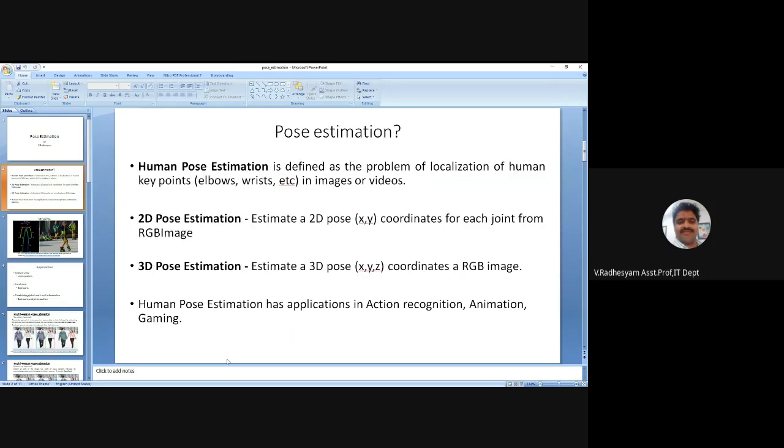Among those images and videos, we see different human beings and their important key points like elbows, wrists, etc. How they are moving, how those points are located towards left, right, straight. That estimation of that information is known as pose estimation.